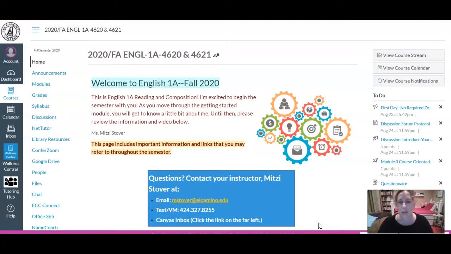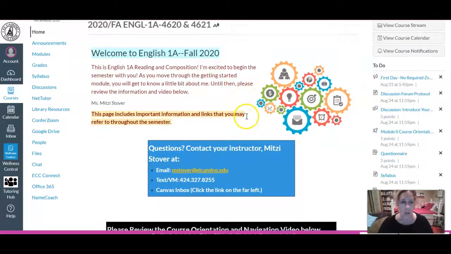So let's get started. First of all, once you log into Canvas and click on the course, you'll land on this home page. This home page will stay static for the entire semester. Most of the information here will remain the same for the semester. There are some details here that will change as you progress through the course. So let's get started looking at the home page.